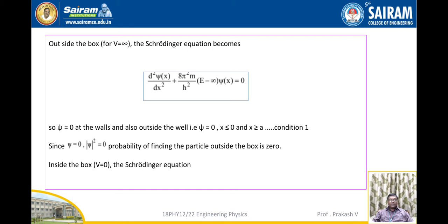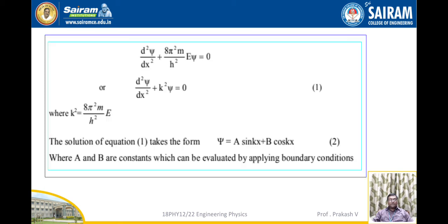Inside the box, where the potential V is equal to 0, the Schrodinger equation becomes d square psi by dx square plus 8 pi square m by h square into E psi is equal to 0. Further we can write d square psi by dx square plus k square psi is equal to 0. Consider this as equation number 1. Here the value of k square is equal to 8 pi square m by h square into E.